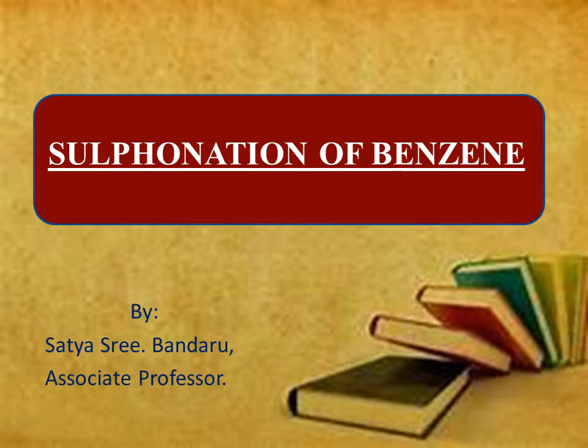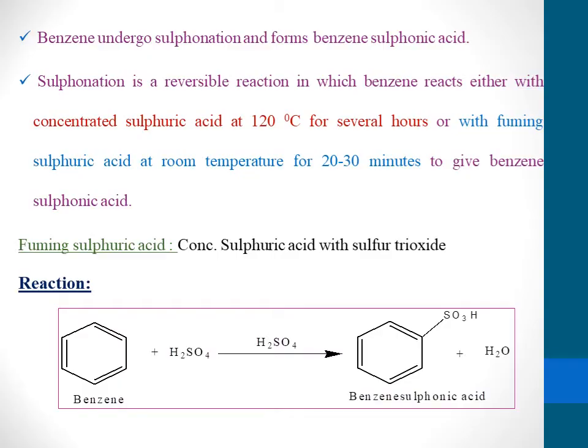In this video, I will explain the sulfonation of benzene, as well as why sulfonation is a reversible reaction. So benzene undergoes electrophilic aromatic substitution reactions. One of the electrophilic aromatic substitution reactions of benzene is sulfonation. What is meant by sulfonation is that benzene undergoes sulfonation and forms benzene sulfonic acid.